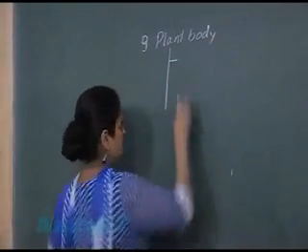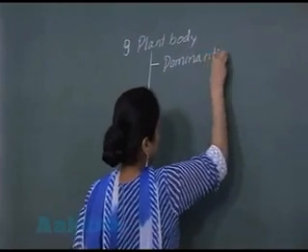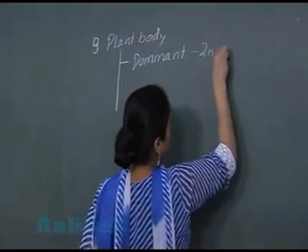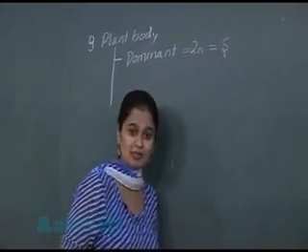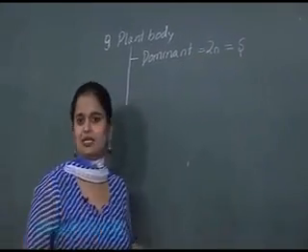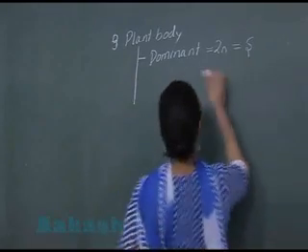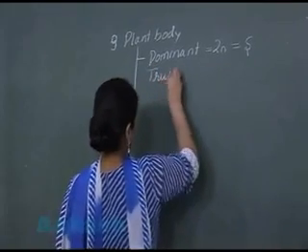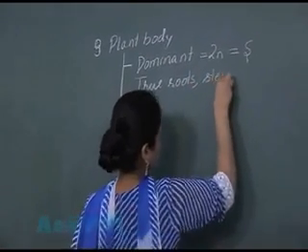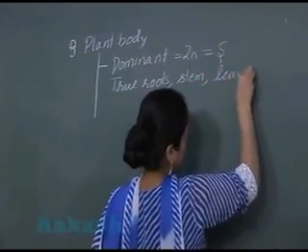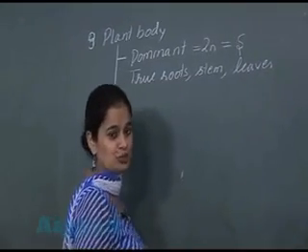The dominant phase of the gymnosperms is diploid, that is sporophyte. The sporophytic body is the main phase, the dominant phase. The sporophyte contains true roots, stem and leaves.